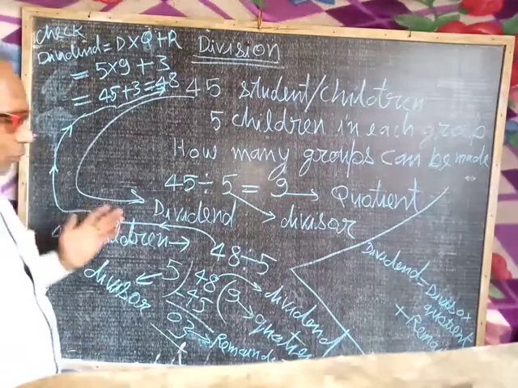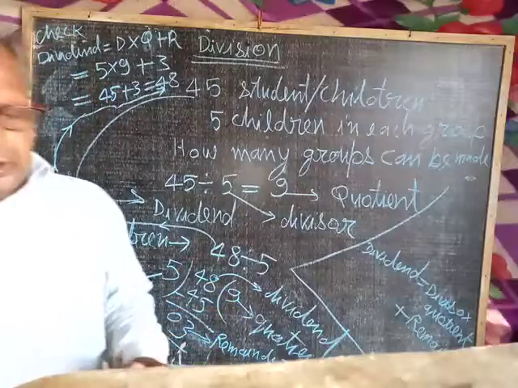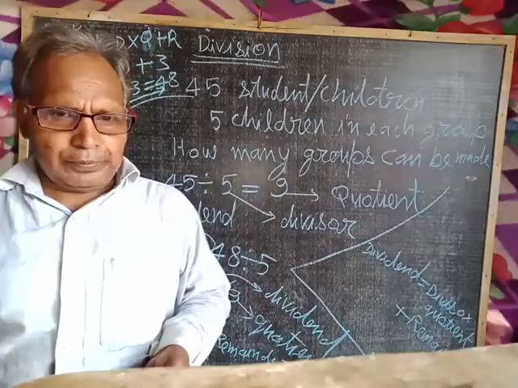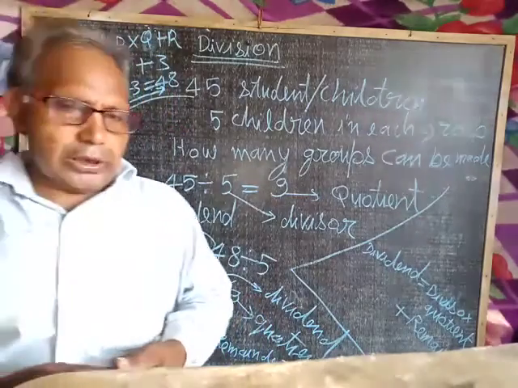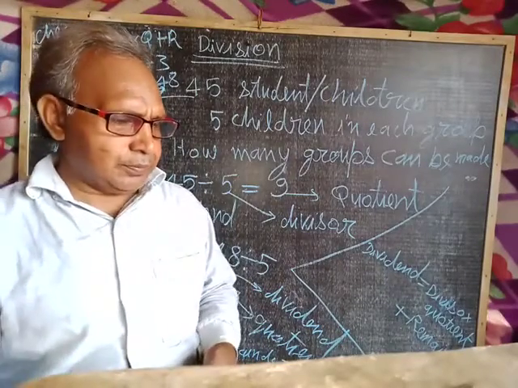So, in this way, division is equal sharing or equal distribution. This is the process of division. Division is also a repeated subtraction.